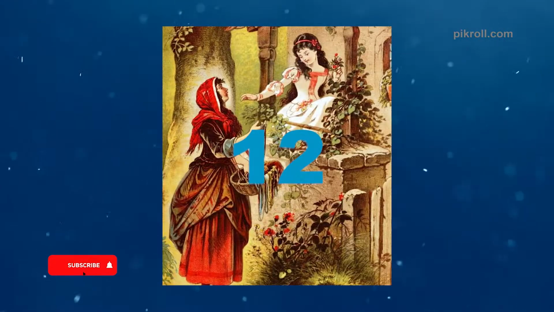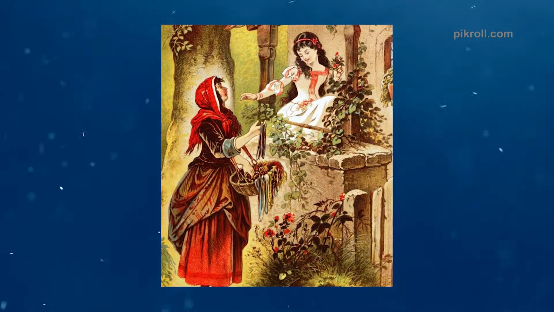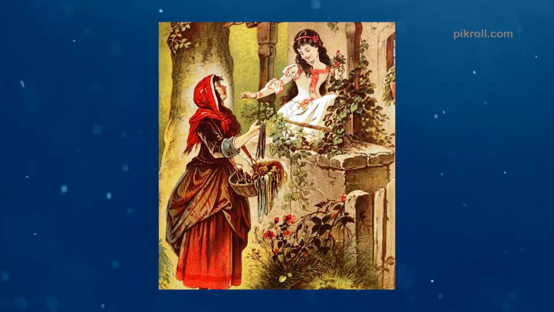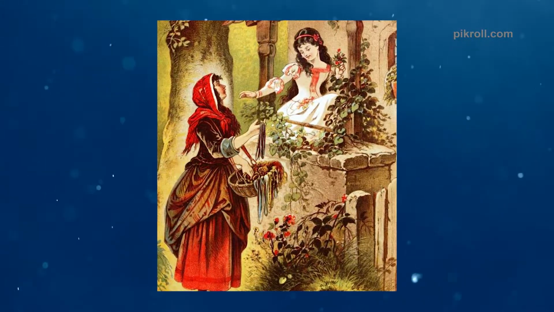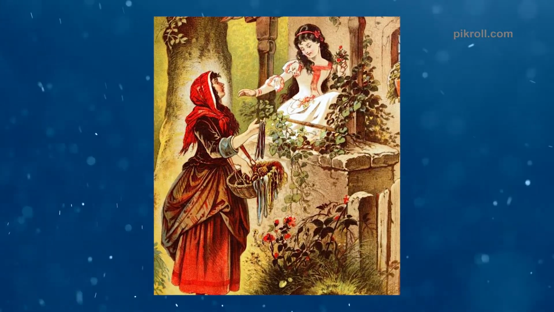Number 12. Snow White and the Seven Dwarfs. Snow White and the Seven Dwarfs is a fairy tale. It is a famous story over the world. Snow White is a young princess. Her mother dies when she was born. After a few months, her father remarried.